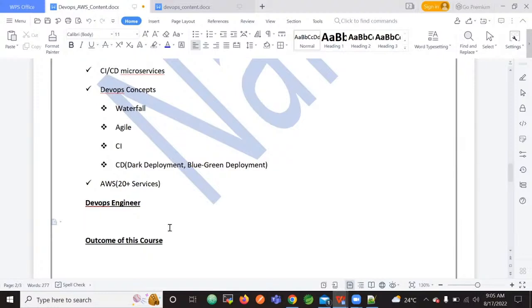For example, .NET applications. We don't need to know .NET, but we have to know how a .NET application will be built and deployed. For that, we have to talk to developers. We have to get the knowledge of how it is built and then deployed. Then only can we start our automation process. That is the expectation.